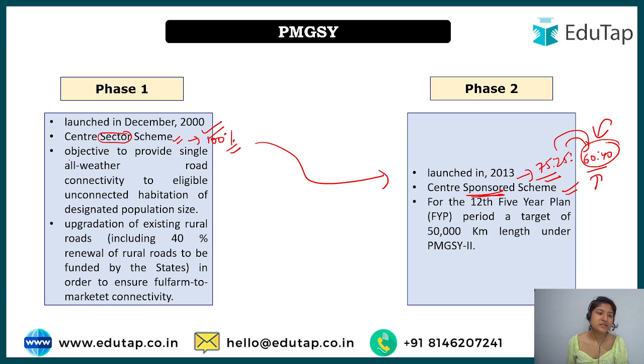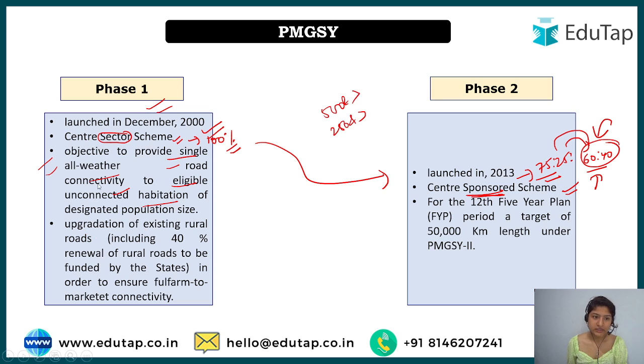Okay, and there are some other objectives that have been mentioned for every phase. There were new objectives that were set up, and in accordance with that the program was run. So the objective for phase 1 was to provide single all weather road connectivity to eligible unconnected habitations, which we have looked at. For plains it is 500 and above, and for the hills and desert it is 250 and above, right?